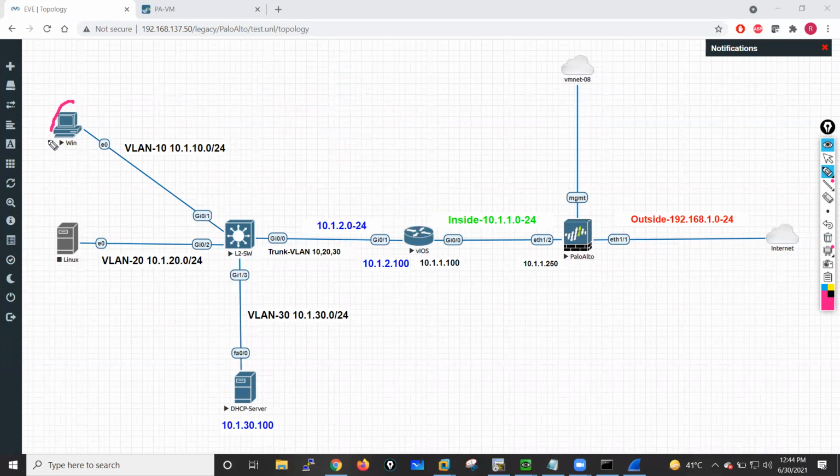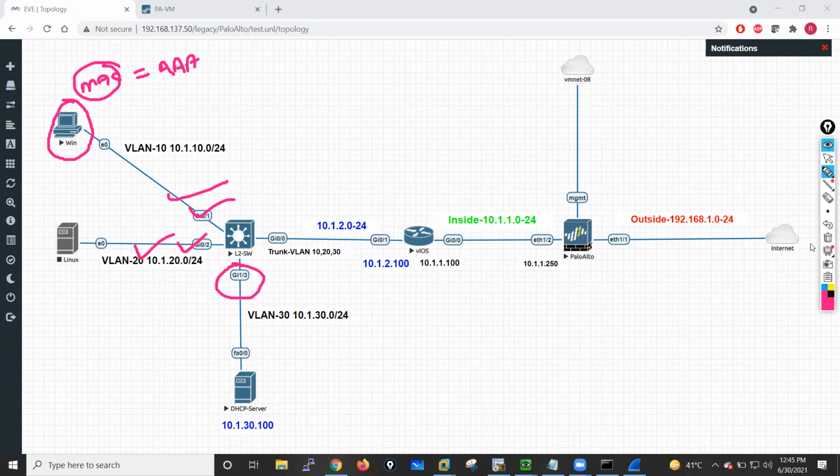So right now, let's say this machine has the MAC address which is all A. And let's say this DHCP server has the IP address 10.1.30.100. This particular port is a trunk port. On that trunk I have allowed VLAN traffic of VLAN 10, VLAN 20 and VLAN 30, and this interface is in VLAN 10, this interface in VLAN 20. Just remember this.